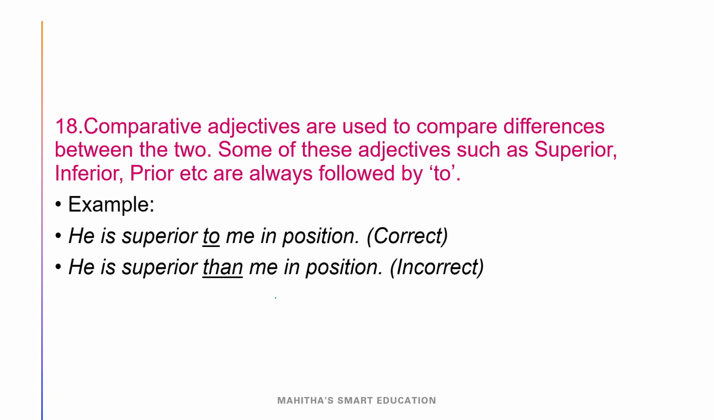And our 18th rule is: comparative adjectives are used to compare differences between the two. Some of these adjectives, such as superior, inferior, prior, etc., are always followed by to. Remember, superior, inferior, prior, etc. These kinds of words must be followed by to. So he is superior to me, not he is superior than me. Than is wrong. Here we have to use to.